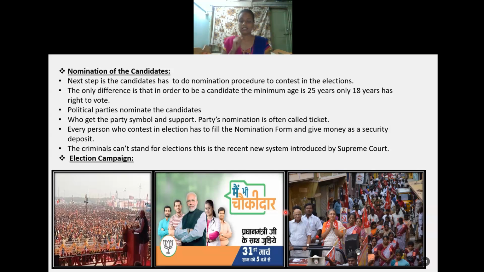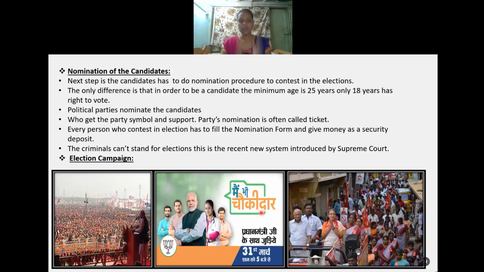A criminal can't stand in the election. This new system was introduced by the Supreme Court to prevent criminals from standing in the election. If they have any pending cases, or went to jail and came back and the judgment has still not been given, then criminal persons can't stand in the election. This system was introduced by the Supreme Court to avoid criminal activities in political parties as well as in democracies.